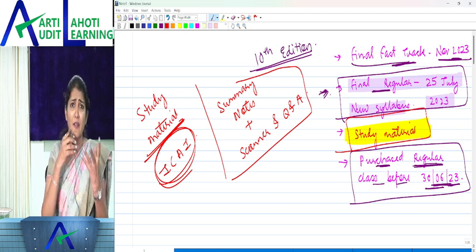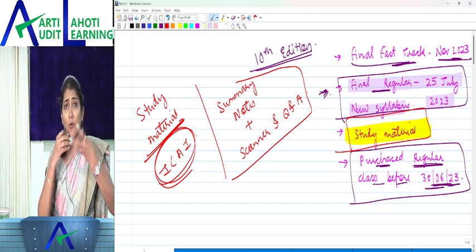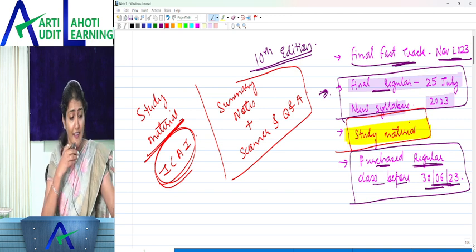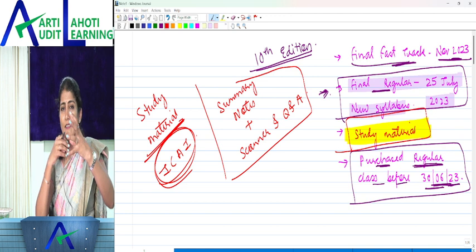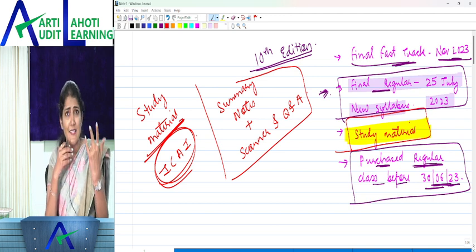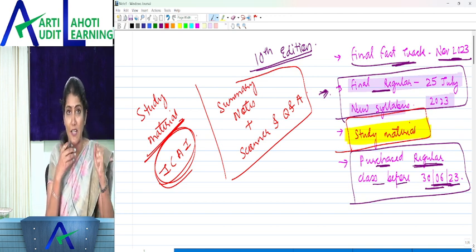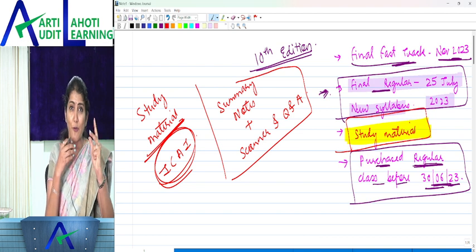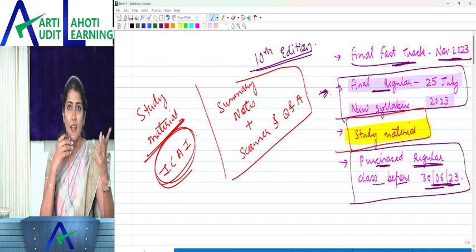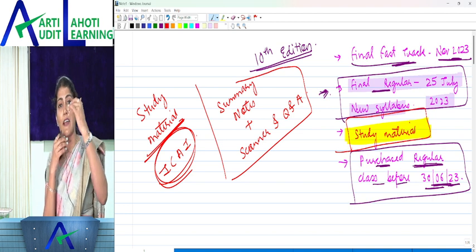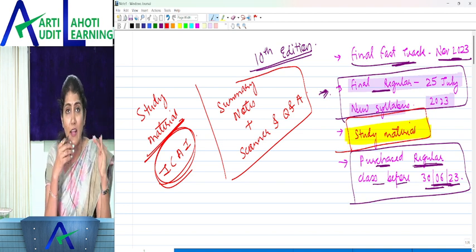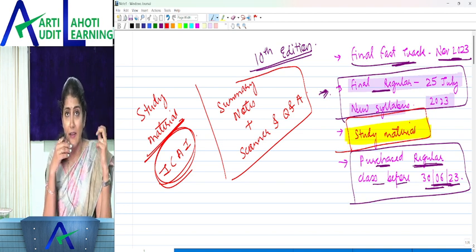But I notice nowadays it is so important to cover the entire study material that I feel like putting all the content of the study material in a crisp, concise manner. So I'm just giving it a thought. Do let me know in the comments whether you would prefer to attend classes based on the study material, or whether you would like to follow our existing pattern of having class notes. Looking forward to knowing about that.